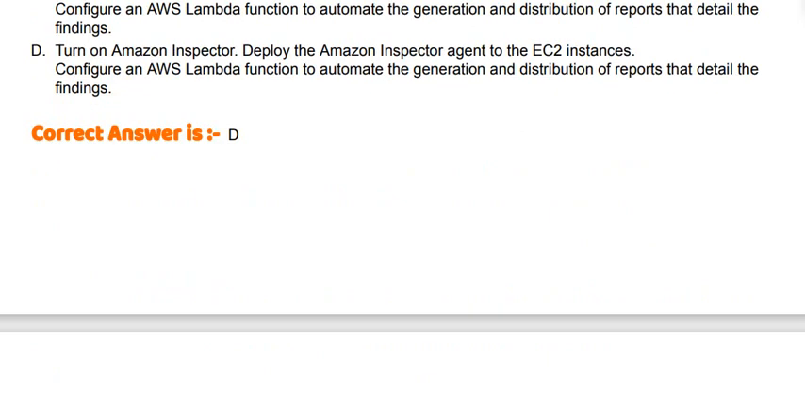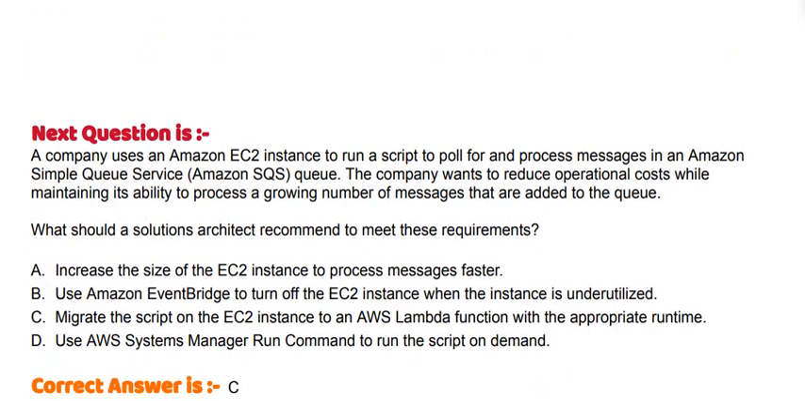Next question is: a company uses an Amazon EC2 instance to run a script to poll for and process messages in an Amazon Simple Queue Service queue. The company wants to reduce operational costs while maintaining its ability to process a growing number of messages that are added to the queue. What should a solutions architect recommend to meet these requirements?